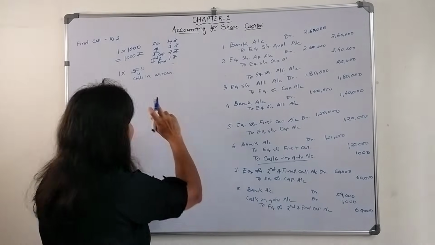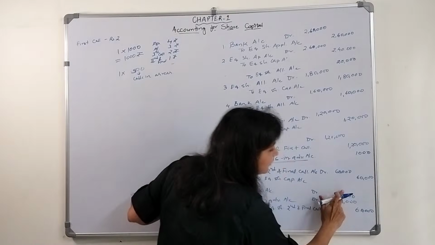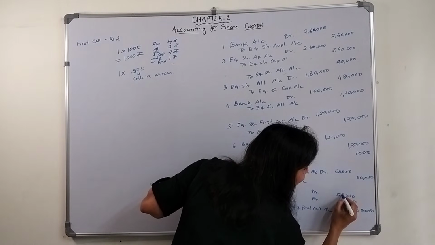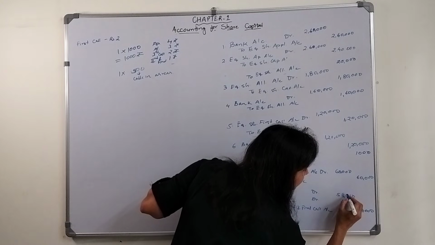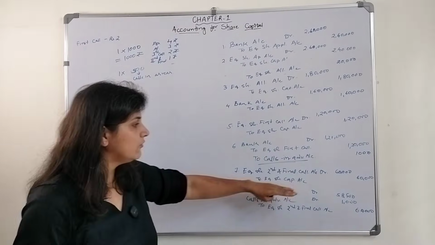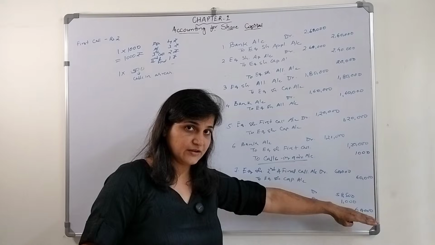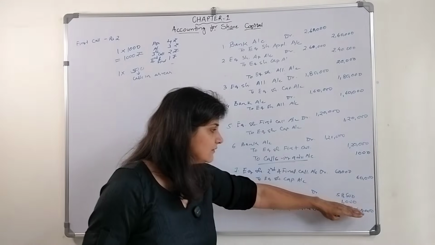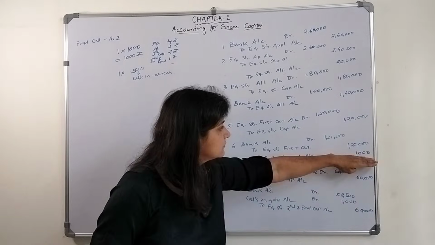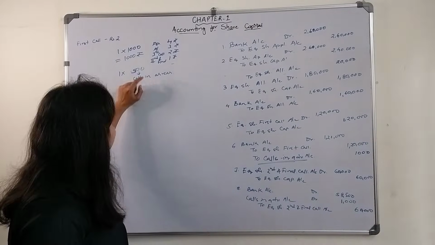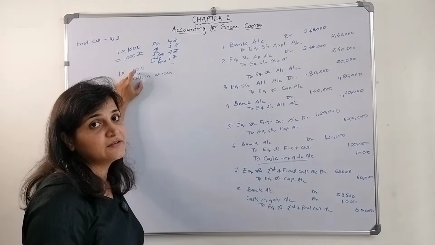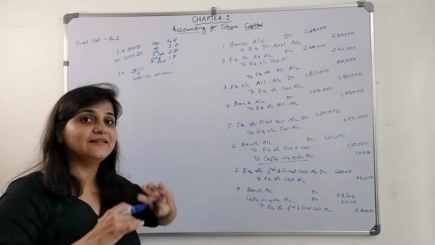Bank account, they didn't receive 500, so it will be 58,500. Bank account debit 58,500. Calls in advance, they need to close this account. They have received calls in advance 1,000. Now 500 is calls in arrears, they have not received that money.